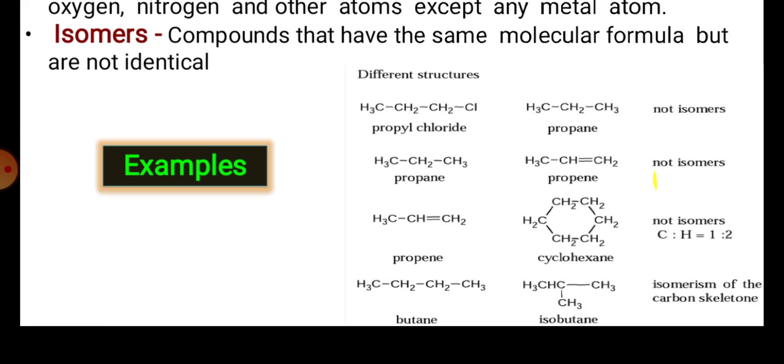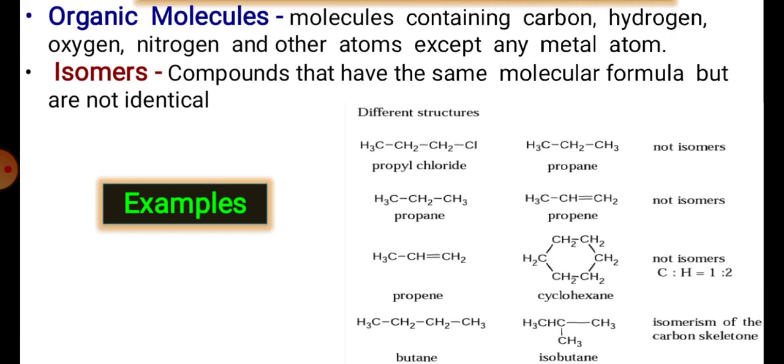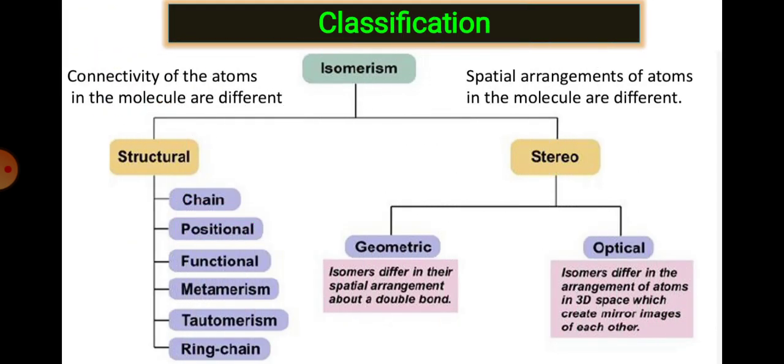We have an example: butane and isobutane. Yes, butane and isobutane have the same number of carbons and the same number of hydrogens, but they are structurally different. That's why they are isomers. Let's move to the classification of isomers.